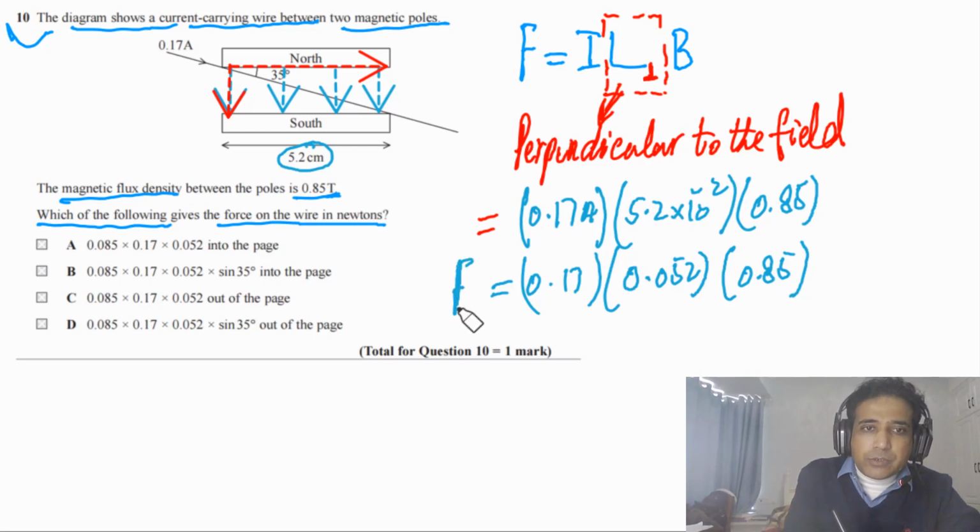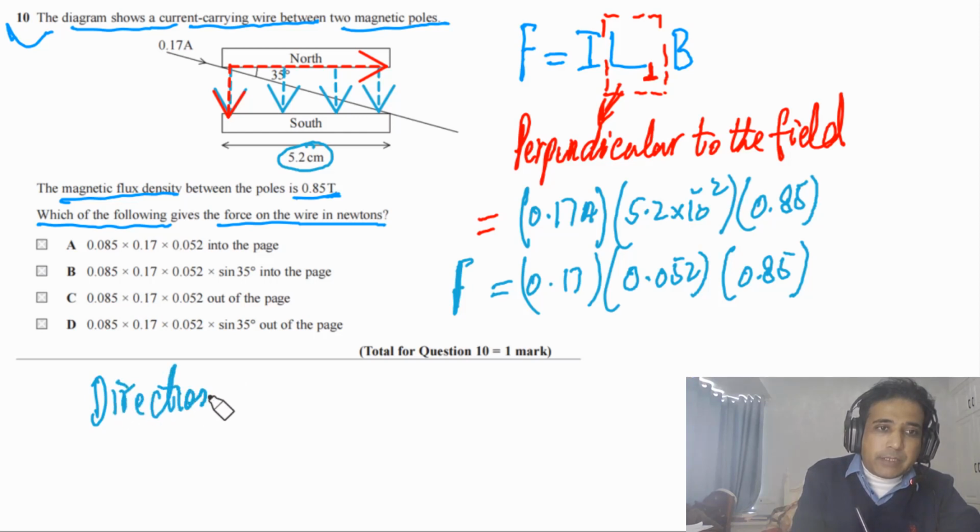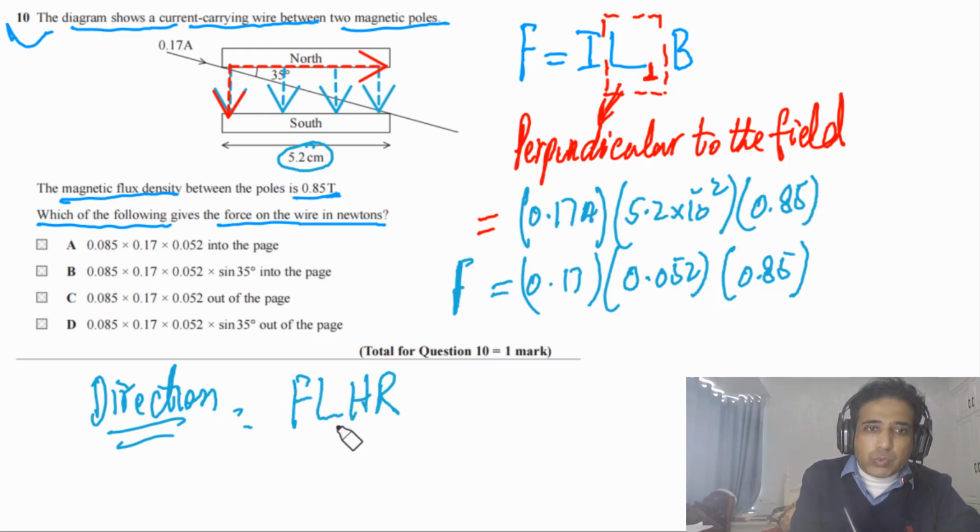We can also find the direction of the force. To find the direction of the force, we have to use Fleming's left hand rule. In this case, the magnetic field B is down, this is the direction of the magnetic field, and the current direction is this way. The force on this wire is only due to the component which is perpendicular to the magnetic field, so this component we have to take.